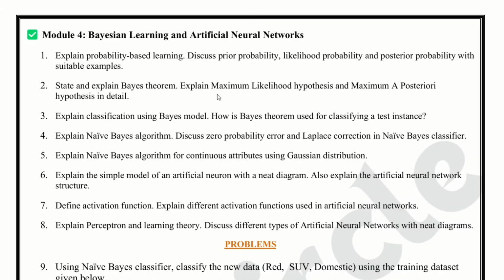Module 4, question number 1, explain probability based learning. Discuss prior probability, likelihood probability, and posterior probability with suitable example. This is important for Bayesian learning. Prepare the three probability terms with examples.